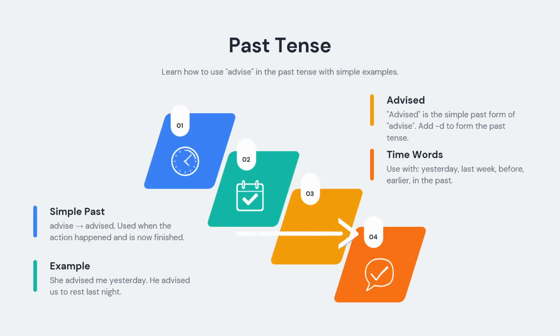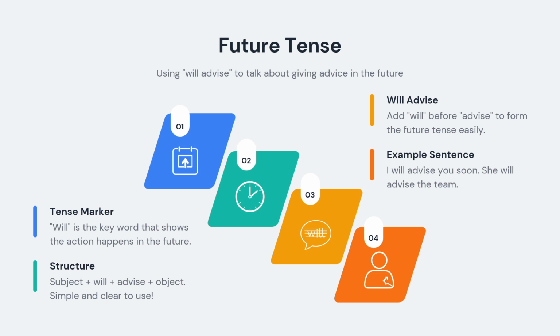The past tense of advice is advised. For example, she advised me yesterday. This means she gave me a suggestion in the past. The future tense uses will advise. For example, I will advise you soon. This means I will give you a suggestion in the future.